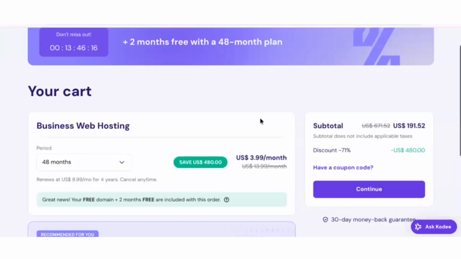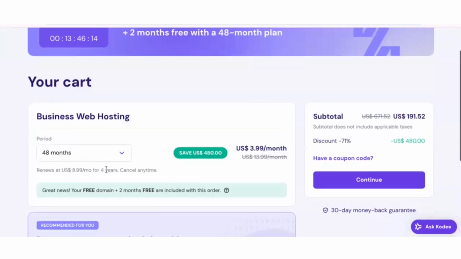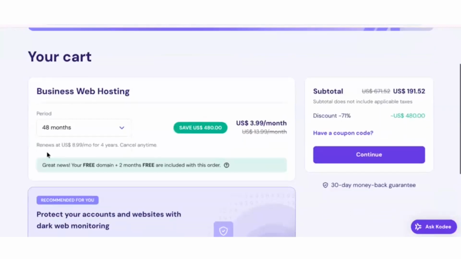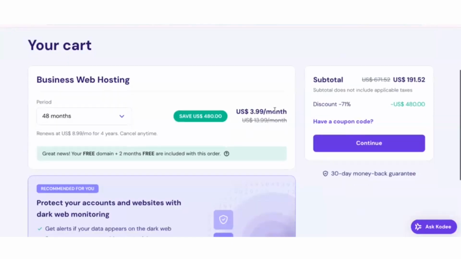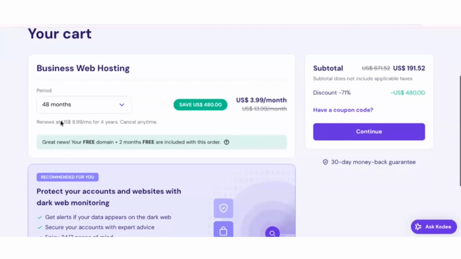And then what I love about Hostinger, the longer the period that you choose, the less you'll pay each month. So if you do the 48-month plan, oh my goodness, look at this. Like if you were on Shopify, it would be $29 per month, no matter how long you're on there. I love that about Hostinger. They reward your longevity. And you'll also get free additional months included when you do the longer period plan.